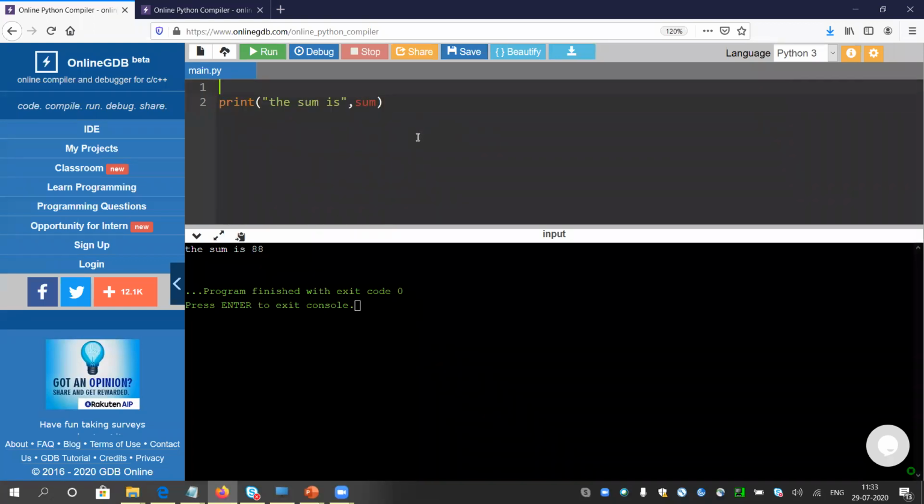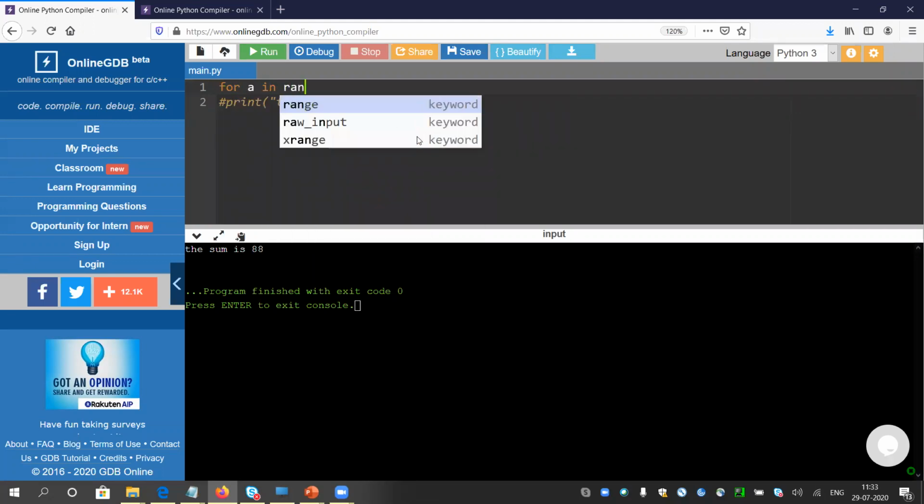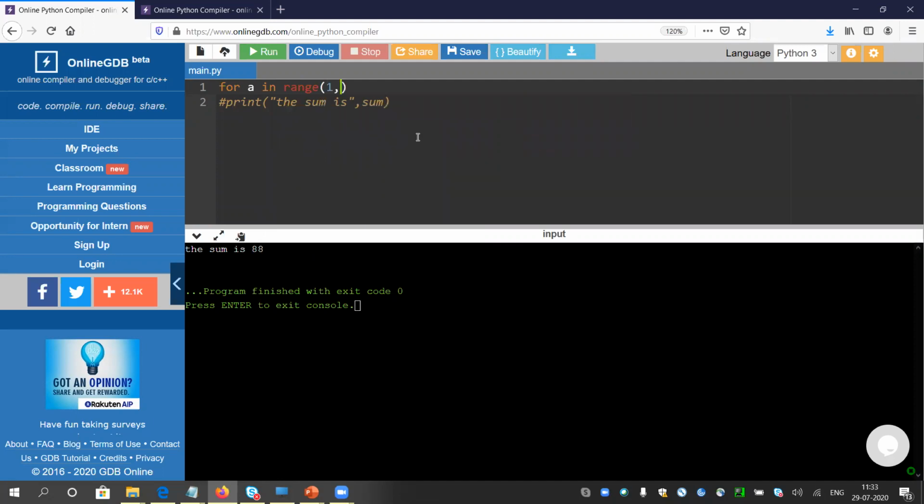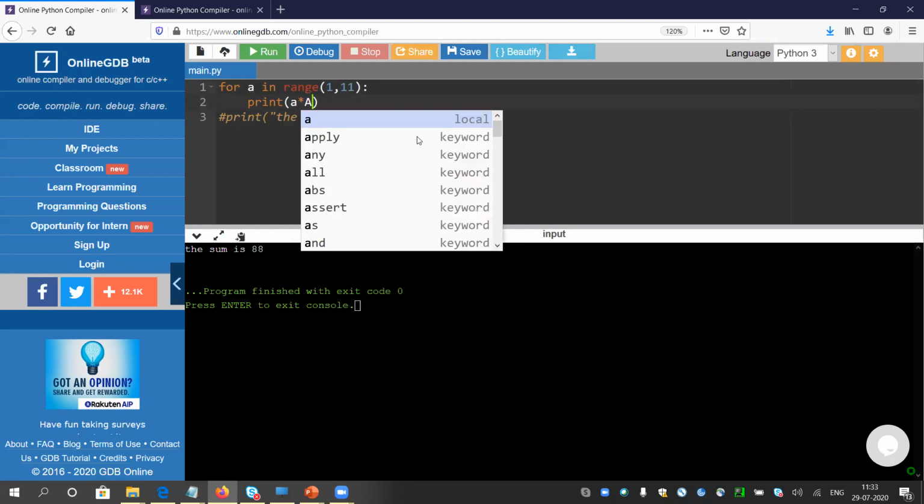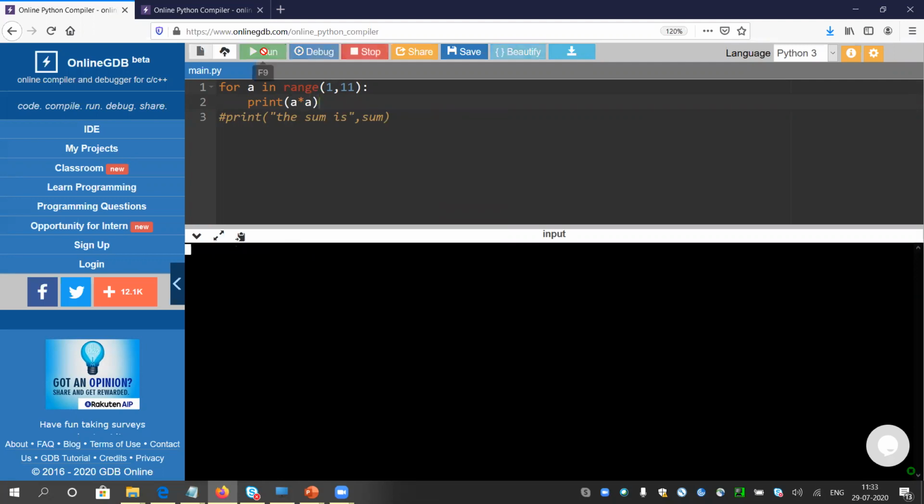Let me put a hash first to skip this line. Okay, so what will be the series? It will be something like 1 to 11, one extra value. Print A into A. I think we have checked this series earlier. So first, again, let me quickly print it. Yeah, it is printing it correctly.